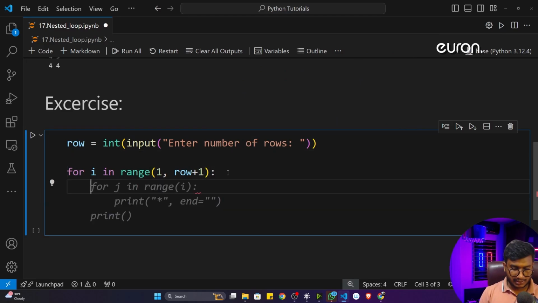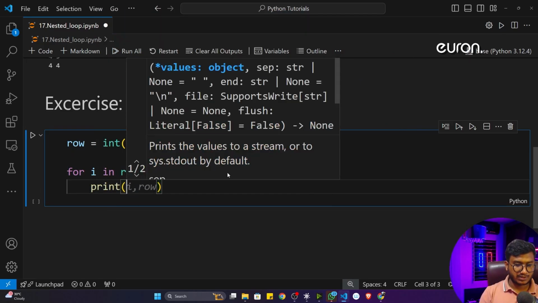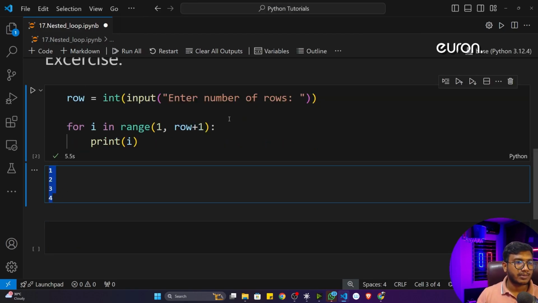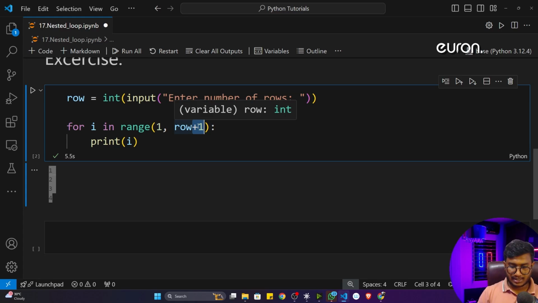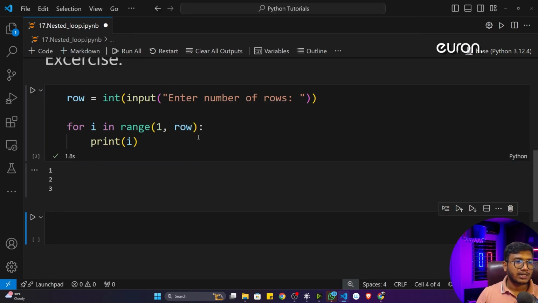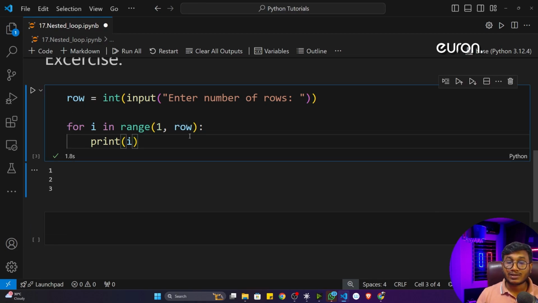I think you know. See, if I print this particular i and execute this program, it asks for the input. Let's say I have given 4. It will go till 4 only. But if I'm not adding this plus 1, it will go till 3. See, let me show you. If I give 4 again, it will go till 3. That means I also want to take the last number. I don't want to exclude it. That's why I'm adding this plus 1. I think you already know this concept in programming: if you want to take the last number, you have to add 1.